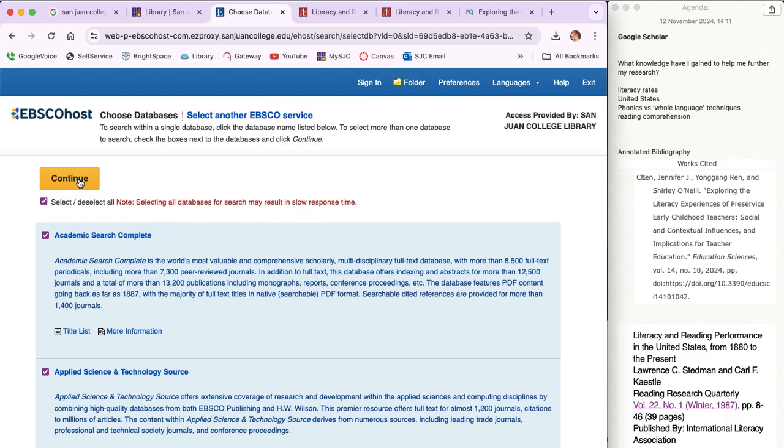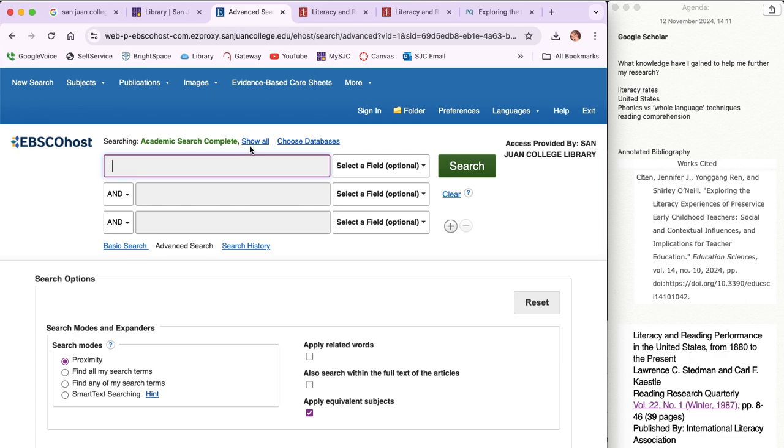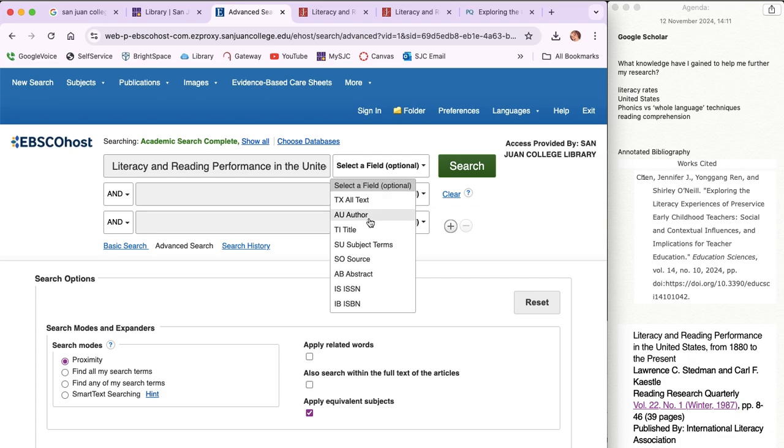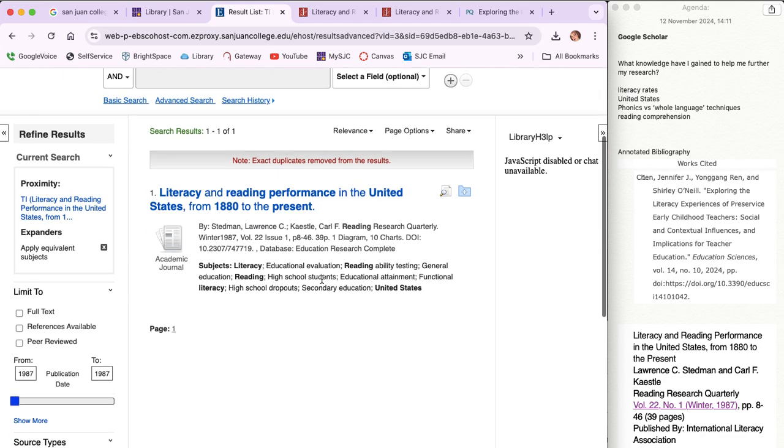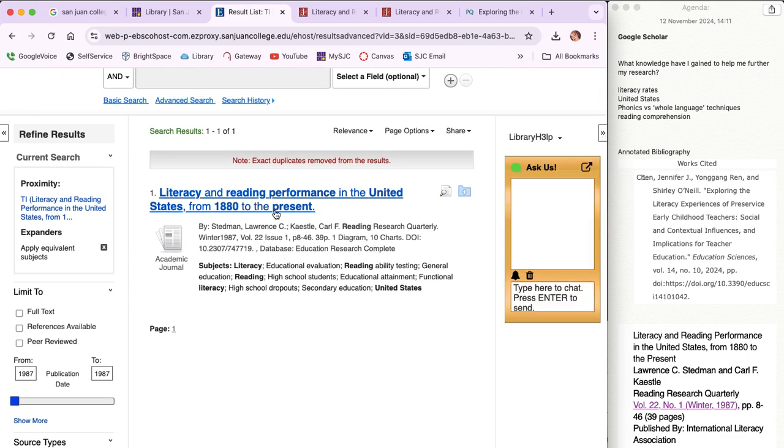EBSCOhost is one of those ones you start to find out the more research you do. So welcome to that world. I'm going to type this in. I'm just going to copy and paste it. Remember the title, and I'm going to say that this is the title, and I'm going to ask it to find it for me. The reason I'm giving you a couple of options is because I may or may not be able to find the article, and I may not be able to find it in full text.